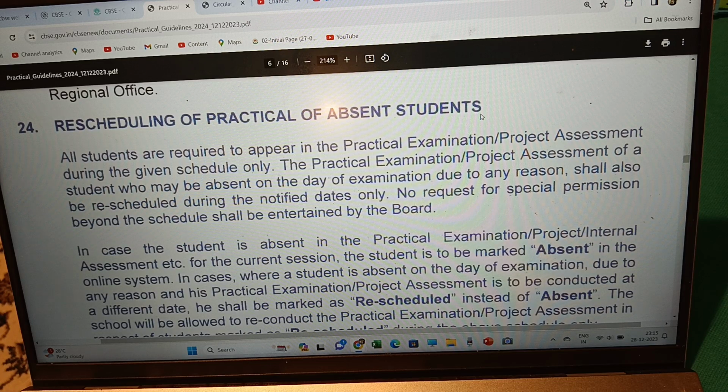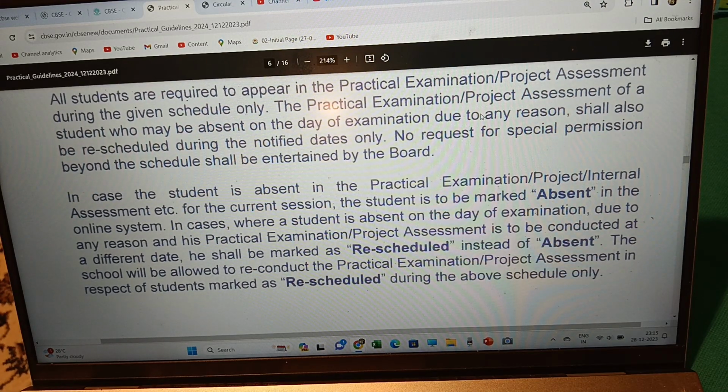In case a student is absent in the practical examination or project or internal assessment, etc., for the current session, the student is to be marked absent in the online system. In cases where a student is absent on the day of examination due to any reason and his practical examination or project assessment is to be conducted at a different date, he shall be marked as rescheduled instead of absent. The school will be allowed to reconduct the practical examination or project assessment in respect of students marked as rescheduled during the above schedule only.